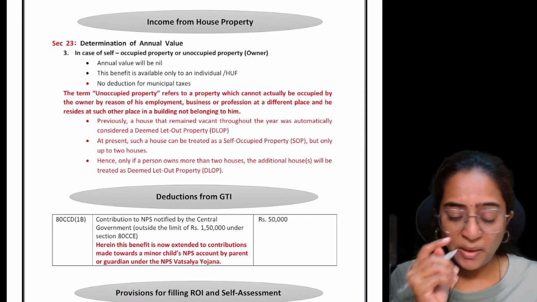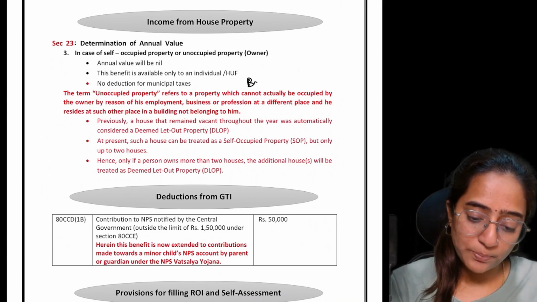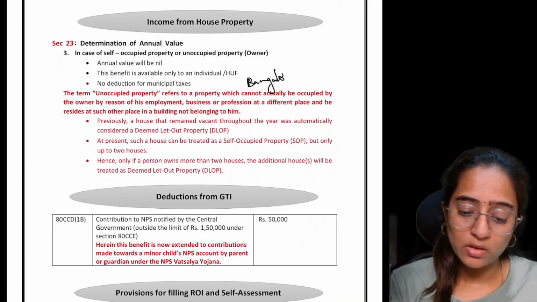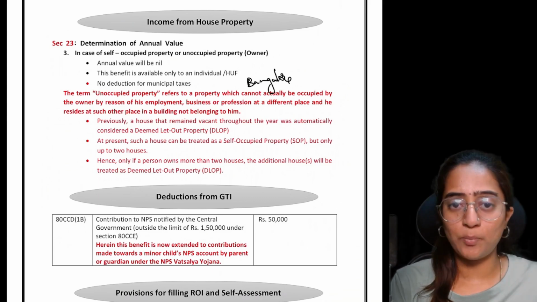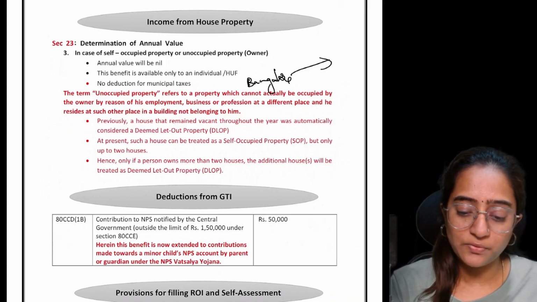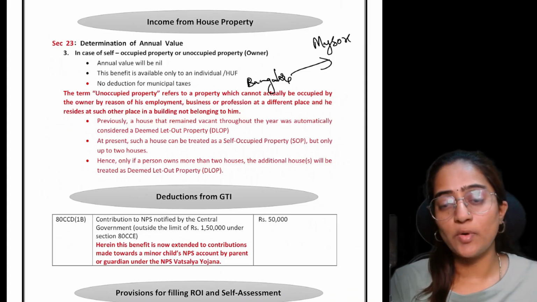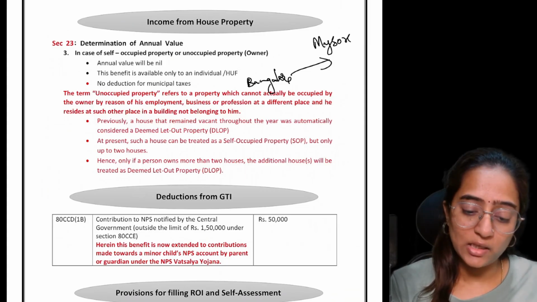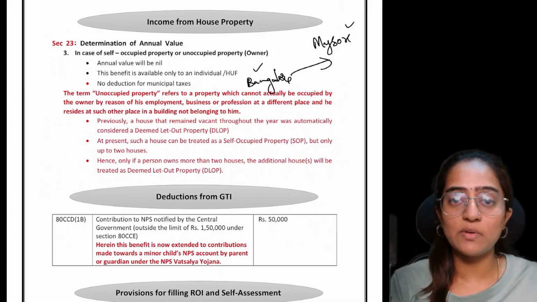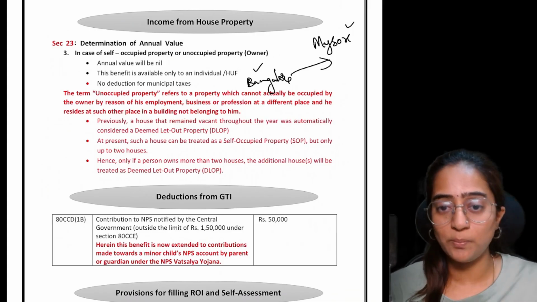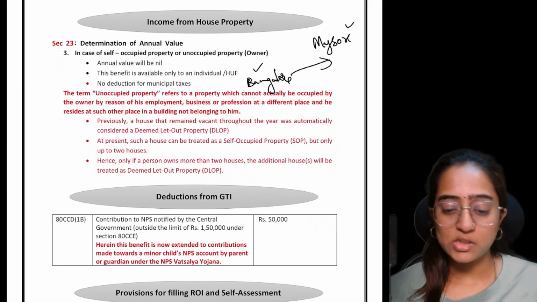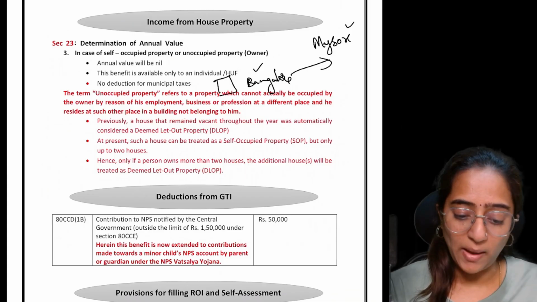Basically, he might be having a property in Bangalore. Because of a work or employment situation, now he has shifted to, let's consider, Mysore. So it's not feasible for him to stay in Bangalore and work in Mysore every day. He can't go to and from the organization just because he has a property in Bangalore, right?